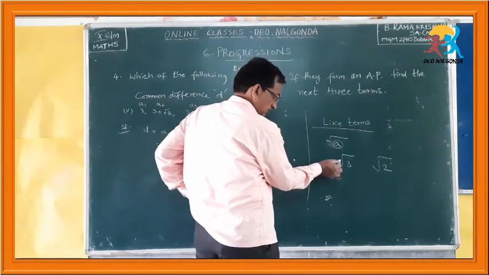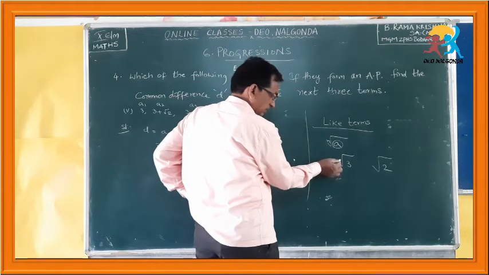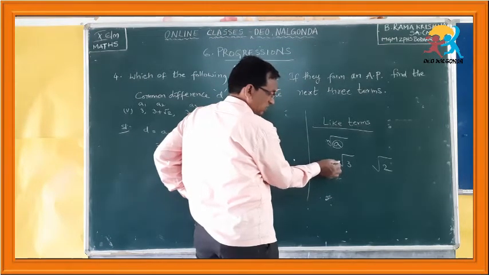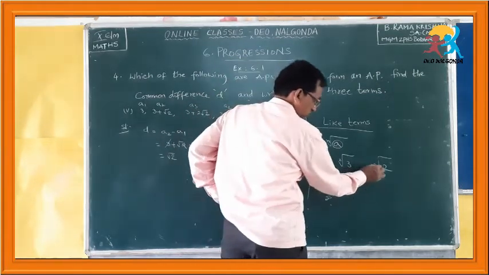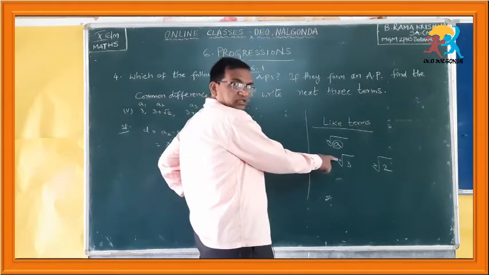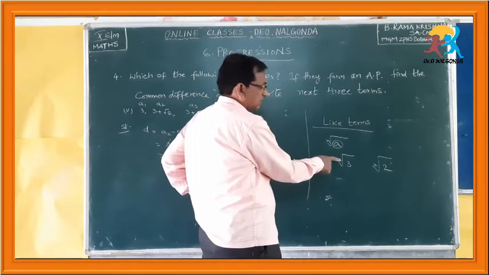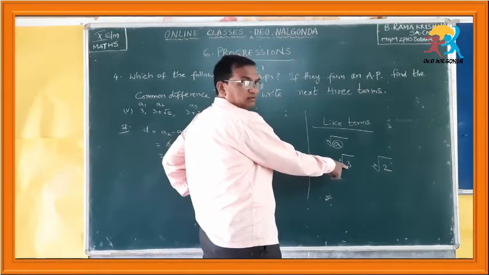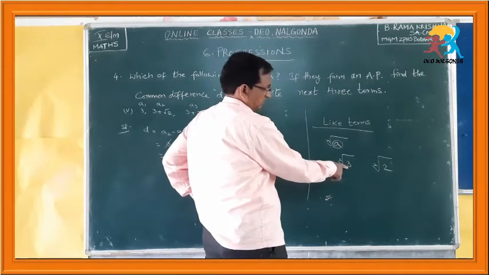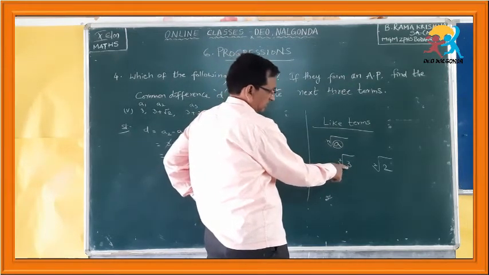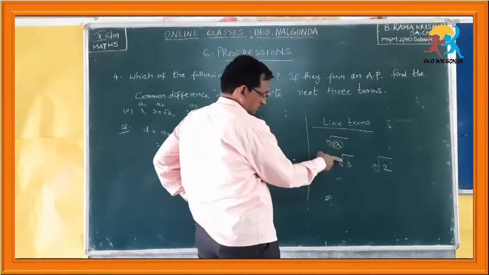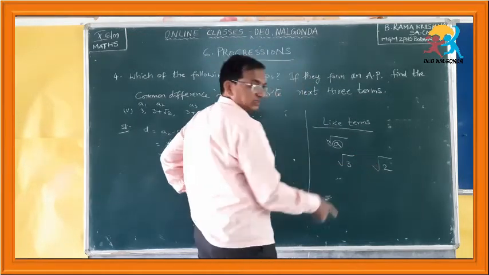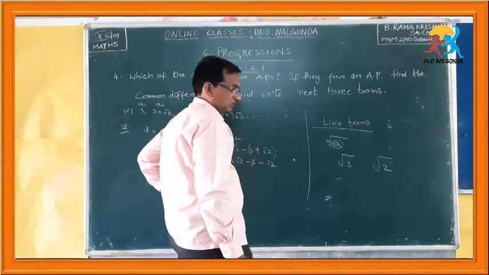Here there is no degree written, though that is not given. You should understand that there is a 2 here, a 2 here, meaning this is of order 2. So, second order irrational number, not a rational number. Third, this is also of second order. Though this 2 is not given, you should understand that it is of second order.